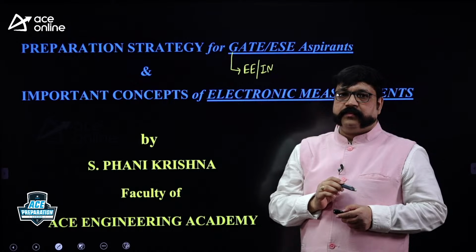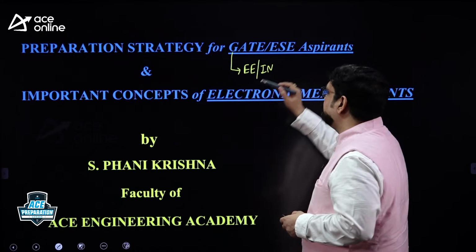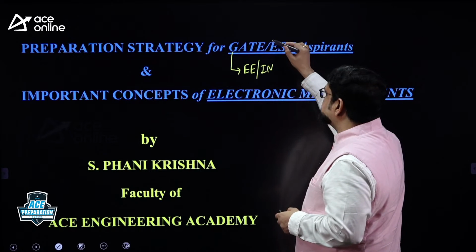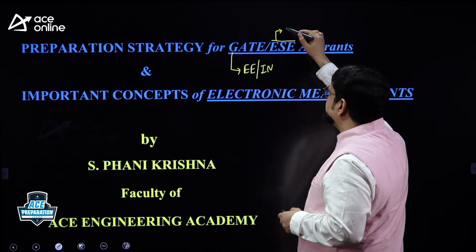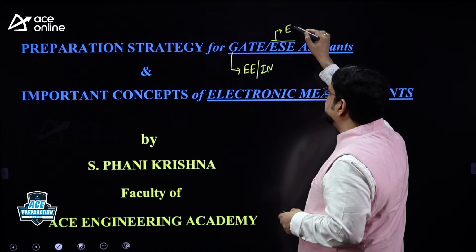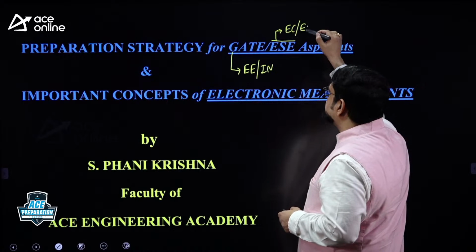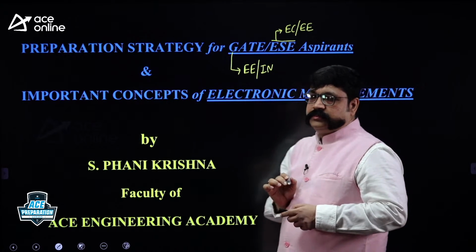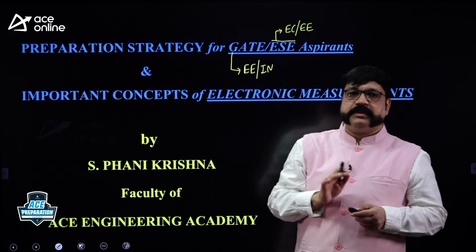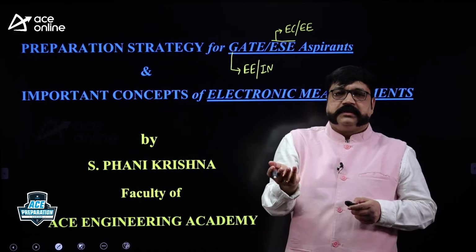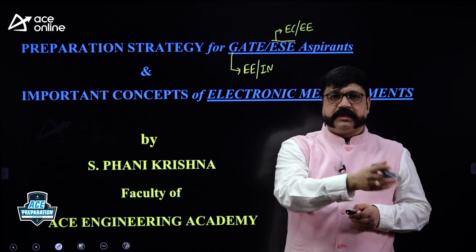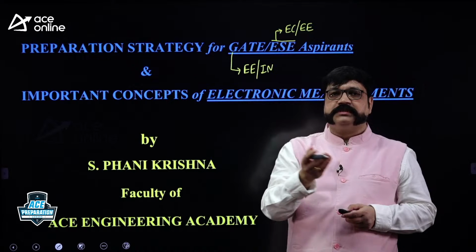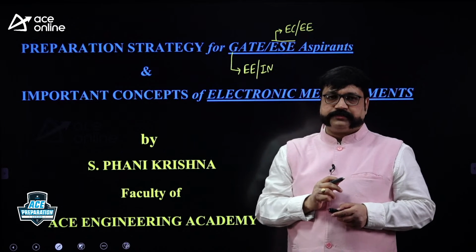Whereas for EC students, it is there in the ESE exam. In the ESE exam, the Engineering Services exam, this measurement subject is there for EC students as well as EEE students, right? Normally for the GATE exam, it is not there for EC. Otherwise, it is required, right? It is a most scoring subject. In recent papers, they give many conventional questions as well as objective questions.